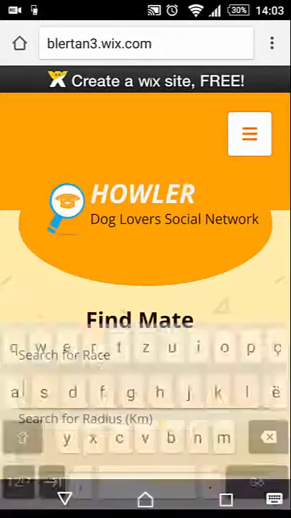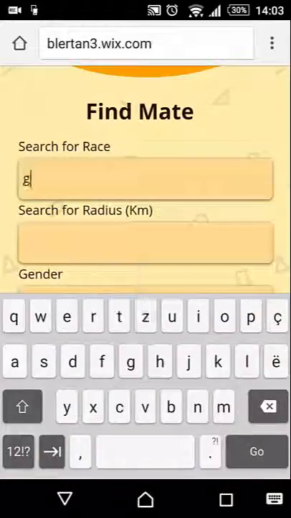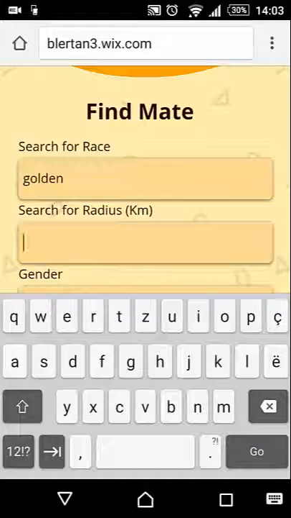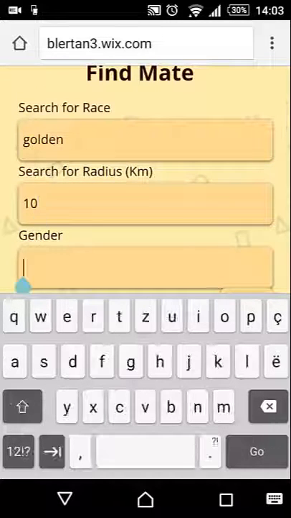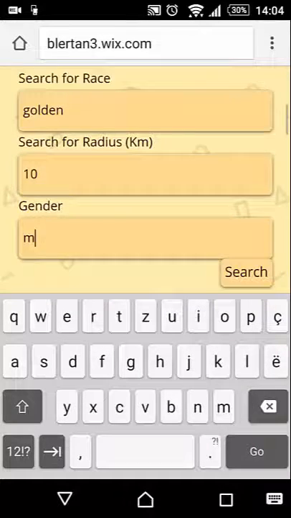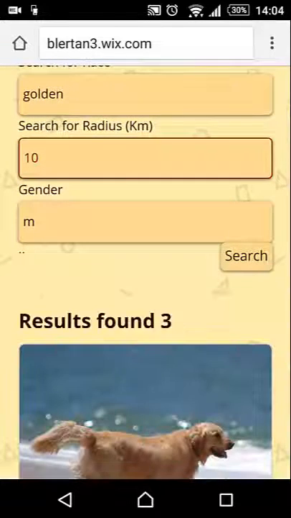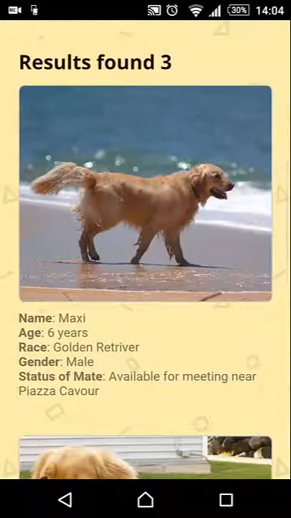Dog Guide page offers several functionalities, but the most important is the mate search, for those interested in mating their dogs. It can help you find other dogs of the same race near you. Just provide the race and radius of the search and you will display the candidates.